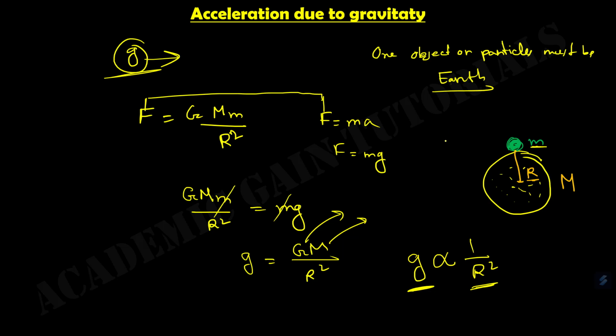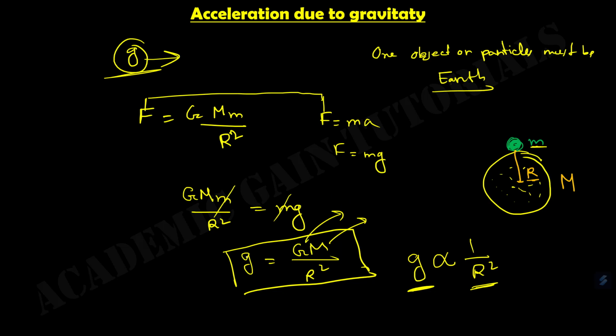We can say that the acceleration due to gravity at a place is inversely proportional to the square of the radius of the Earth, or the distance from the center of the Earth. This is our main concept of acceleration due to gravity. We only have to remember this equation: g = GM/r².